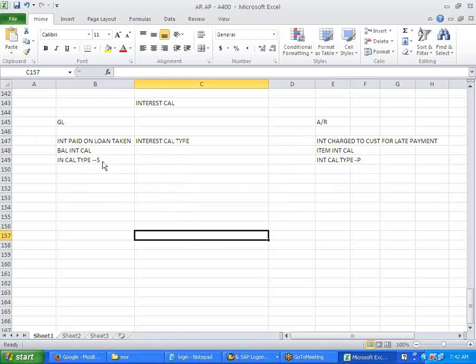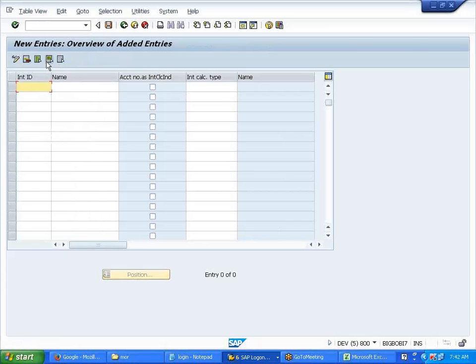I'll create a variant to this. See here. Now I'll say new entries. What's the company code? A400. Okay, fine. So I'll create one as AB, which is for balance interest. This is like a variant. I'll create one for balance interest calculation. What is the calculation type? S, right? Just now you said. Yes, sir. S. Then I'll say AI, which is for item interest. You can create whatever indicators, your way.